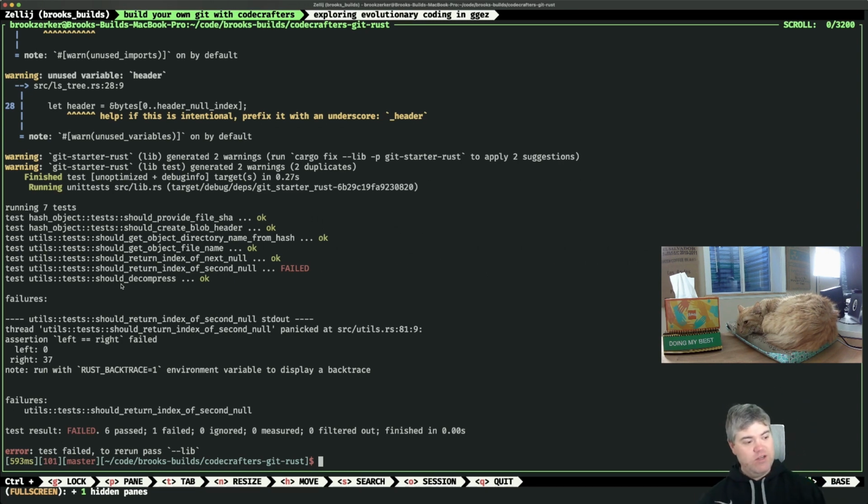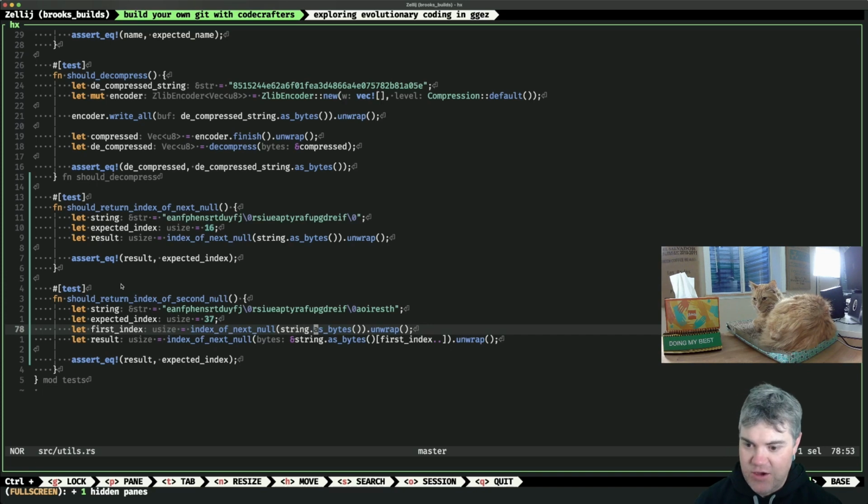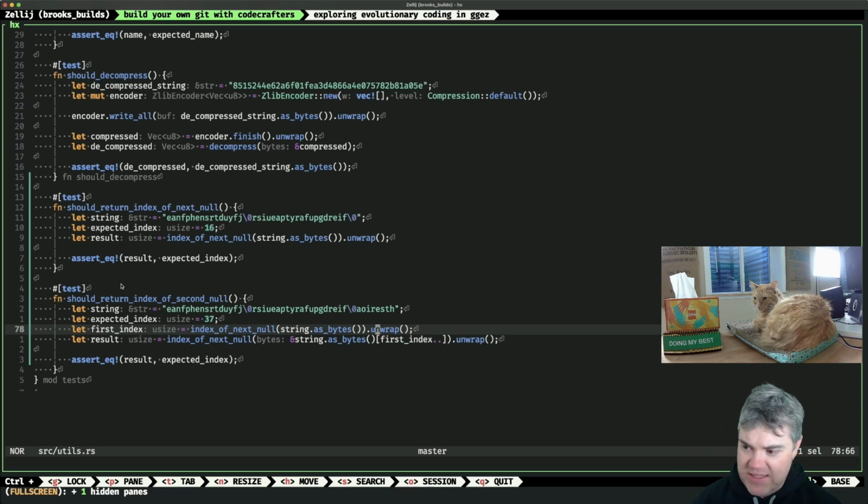You think it's 0 because of how we sliced it with the 0 first. Oh. So maybe you have to slice it with +1. But you're right. This is not going to work the way we expect it to. So what I think we're going to need to do is index of the next null, because unless I want to start doing things like, okay, first index and get that out of there. Well, I guess what we could do, this kind of works.